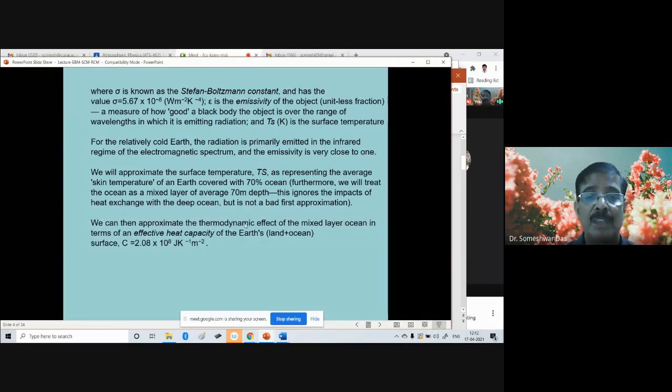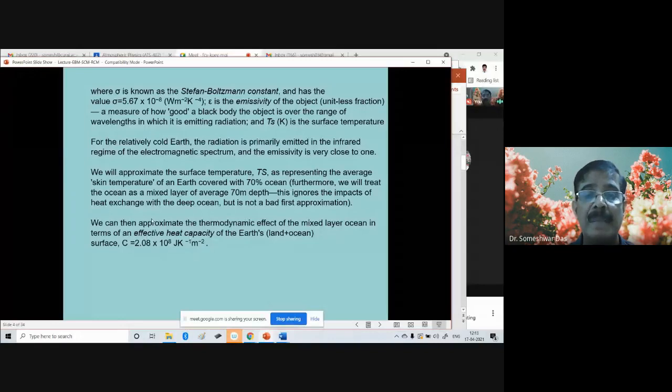Now we can approximate the thermodynamic effect of the mixed layer of the ocean in terms of the effective heat capacity of the Earth, that is, the sum of land and ocean. We can write the effective heat capacity as C equal to 2.08 times 10 to the power 8 joules per Kelvin per square meter.